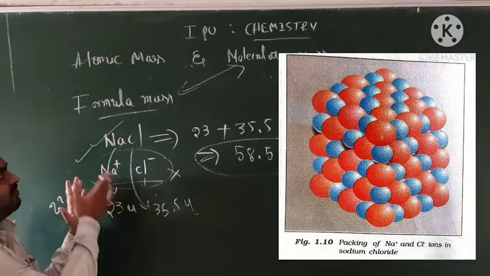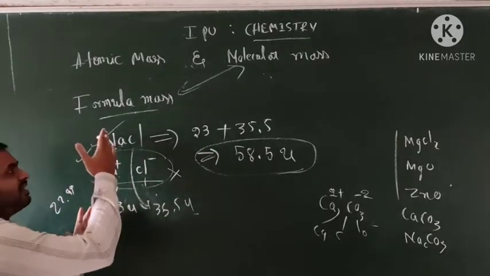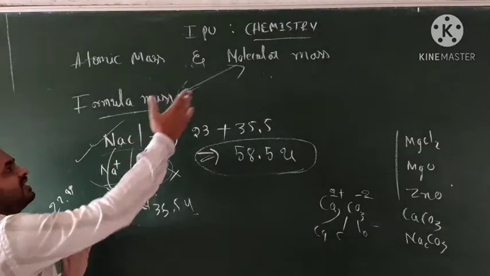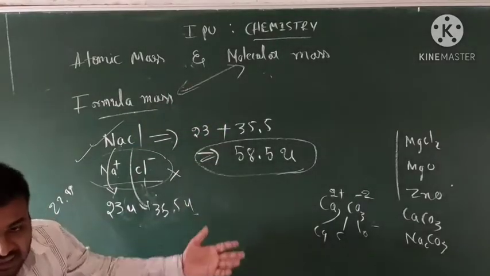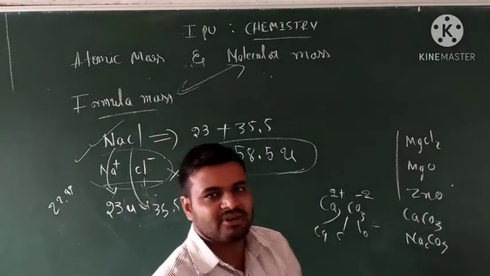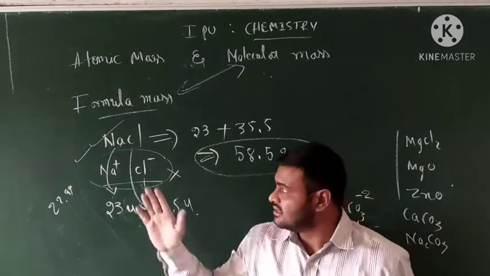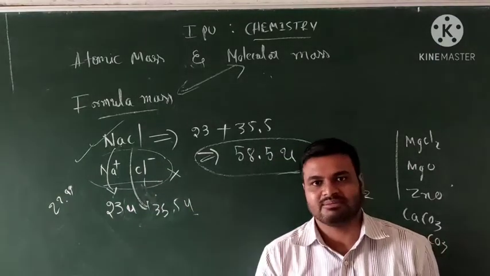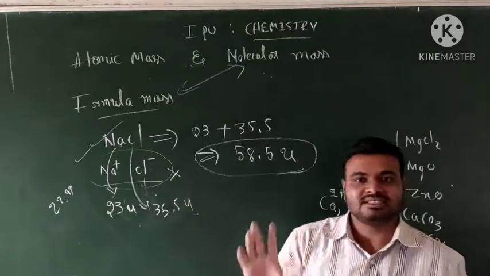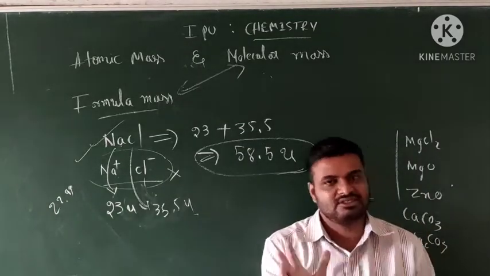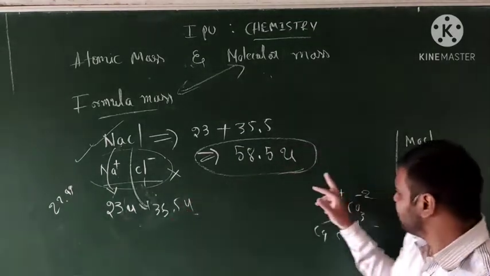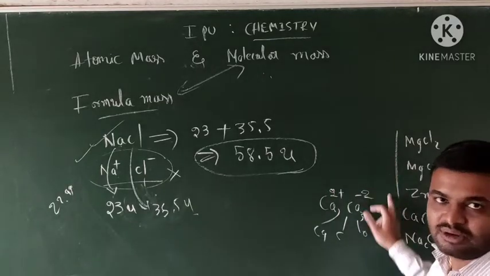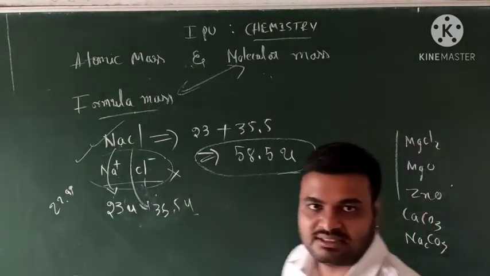So students, why do we introduce the formula mass in this case, and why do we take the molecular mass? The calculation is completely the same, but formula mass is used for ionic formation and molecular mass is used for covalent formation. Don't get confused. This will be solved in your homework.